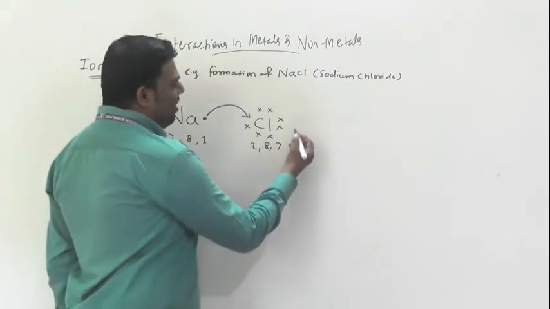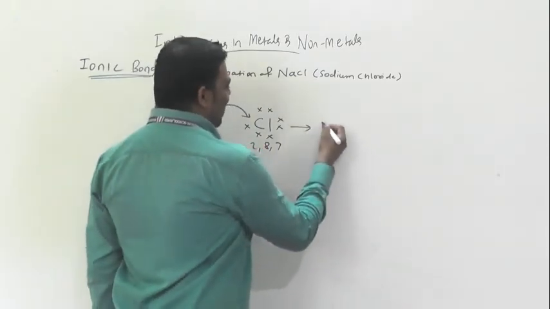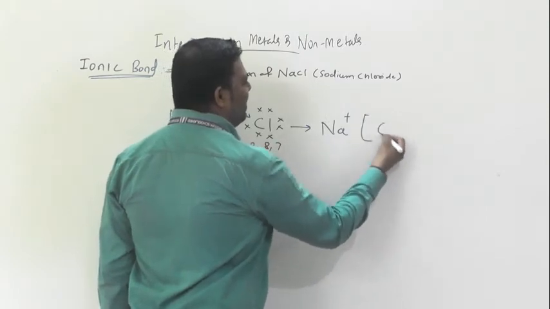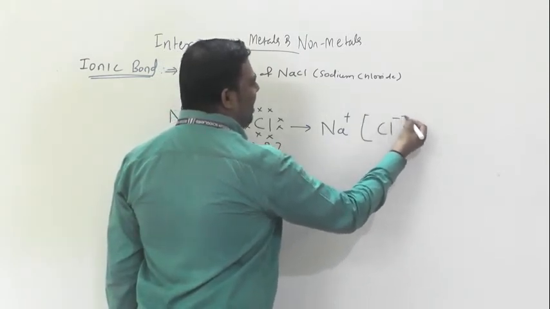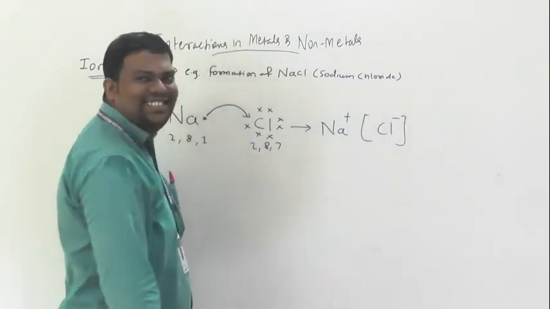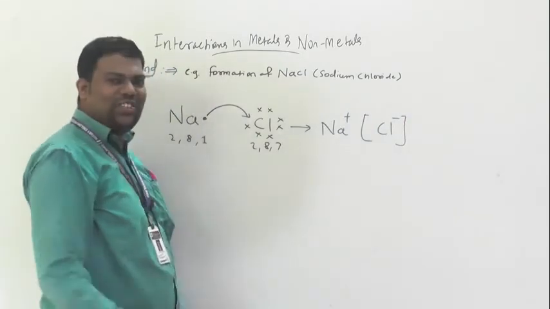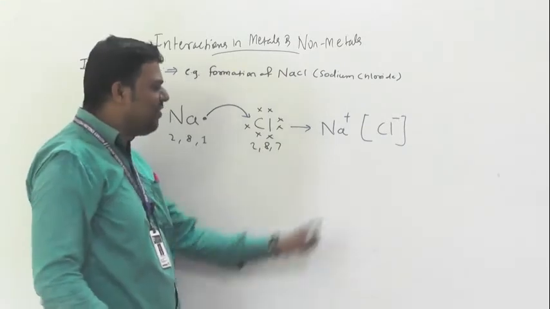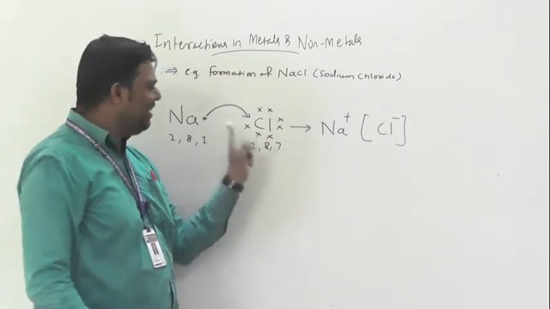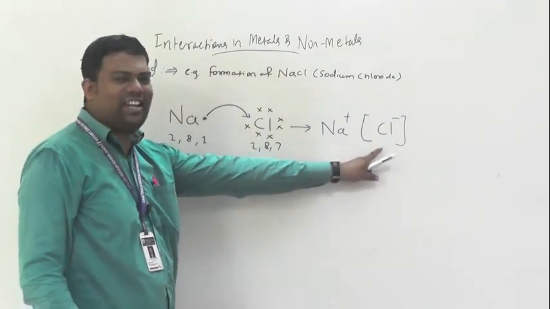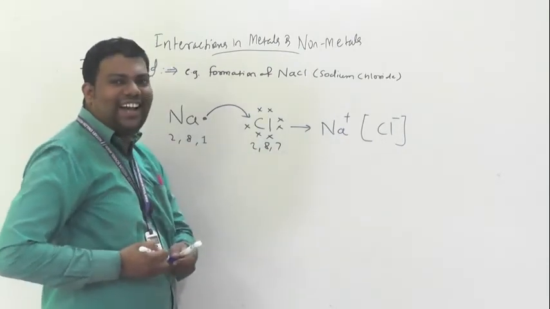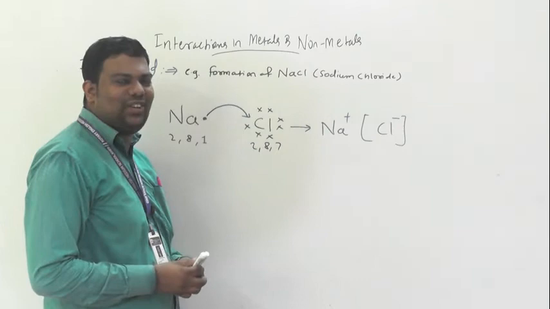Then Na+ and Cl- form. Donating means metals are always electropositive, and gaining this one electron means the non-metal is electronegative.